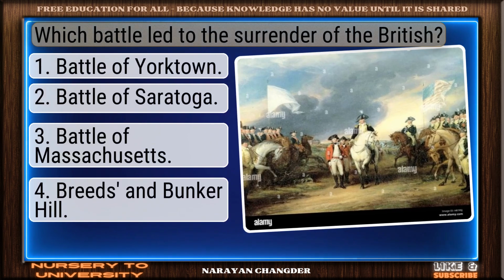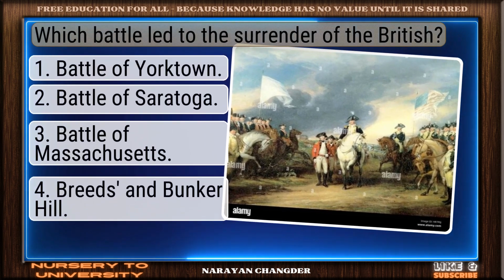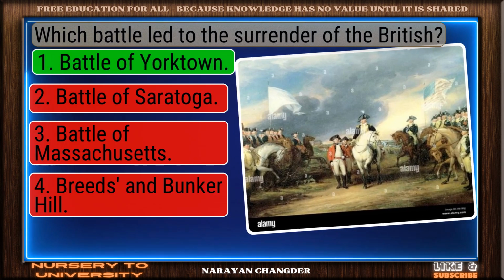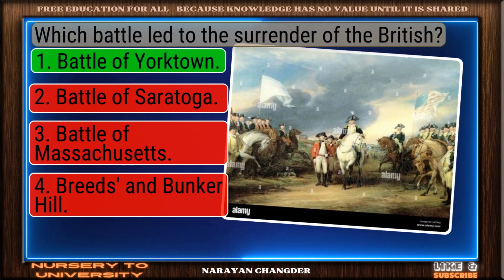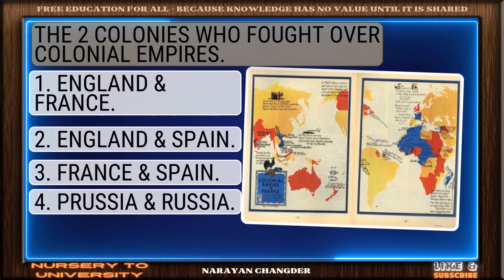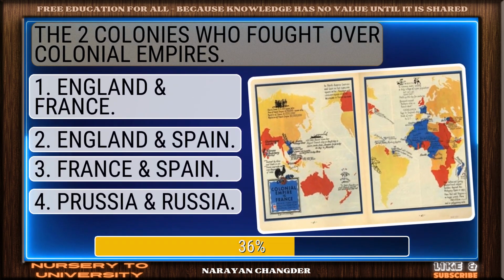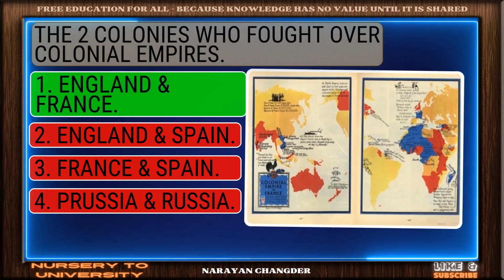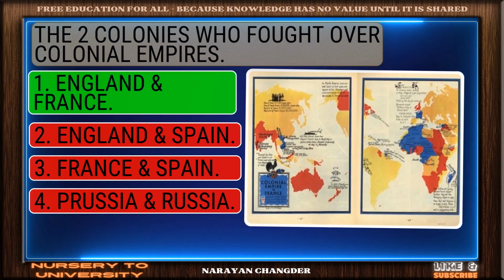Which battle led to the surrender of the British? Well picked. Battle of Yorktown is the correct answer. The two colonies who fought over colonial empires. Correct. England and France is the right answer.